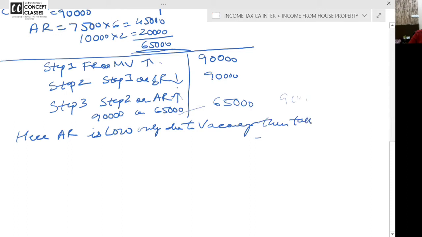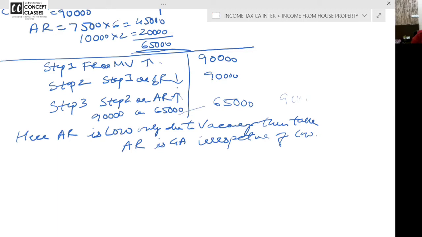Write it out fully. Then take actual rent as GAV irrespective of it being low. All clear? Anyone is having any doubt? Now, we'll work out more problems to make it clear.